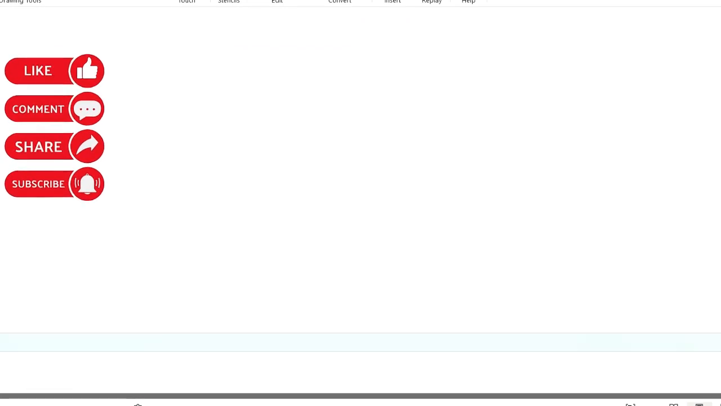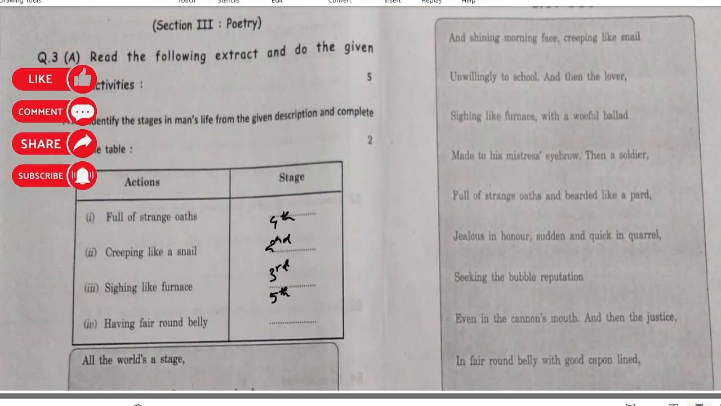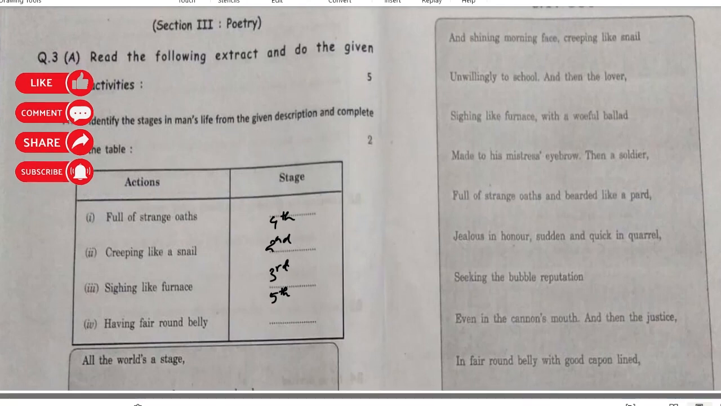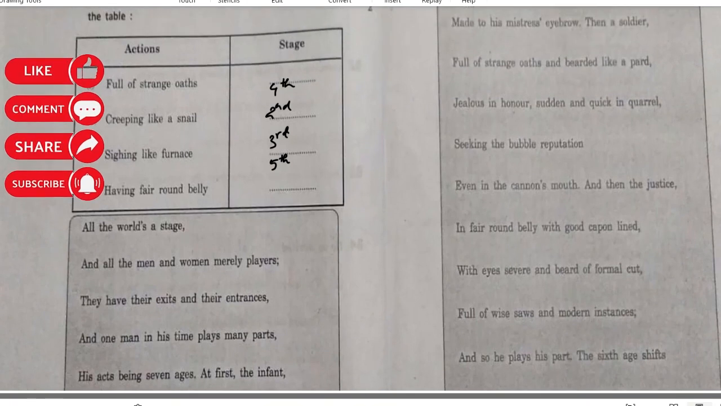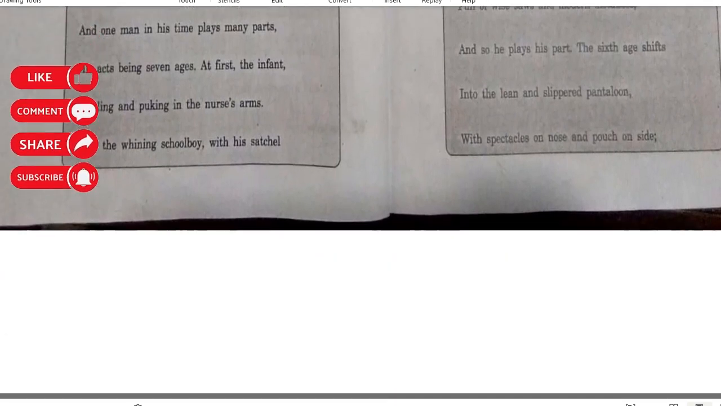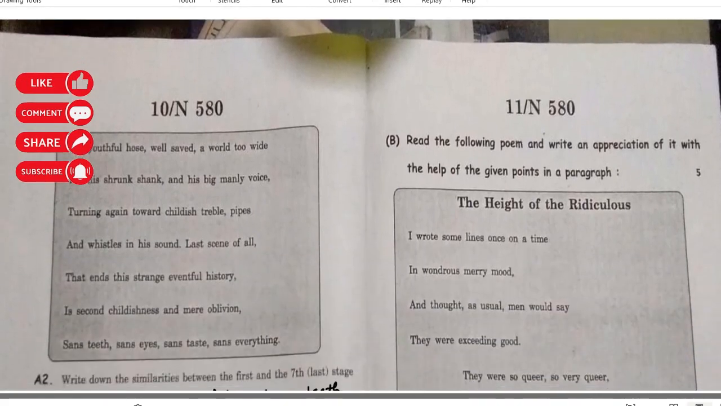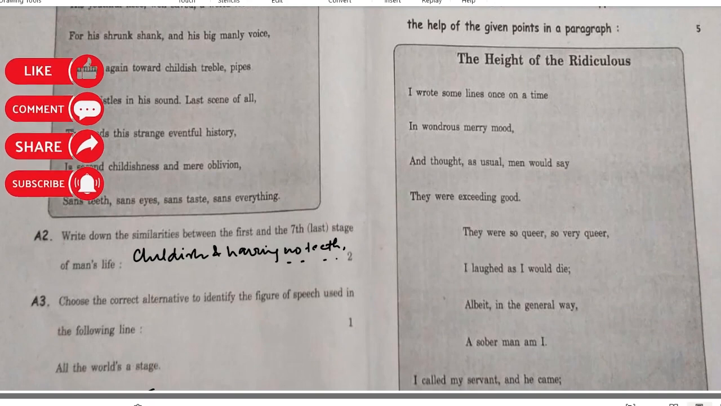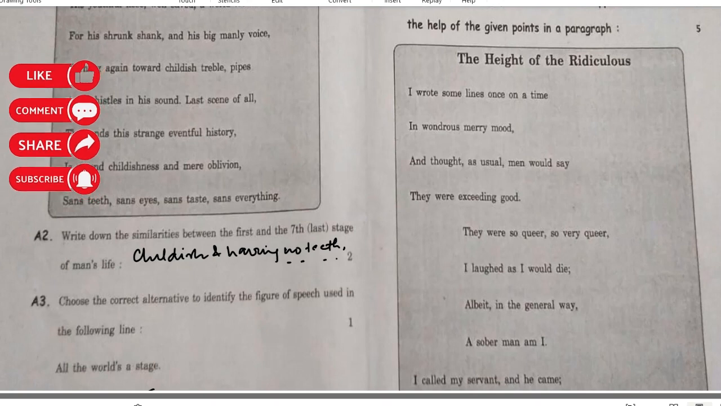Then comes the third section, which is poetry. And here again, it has been taken from the Seven Stages of Life written by Shakespeare. Going through the poem, I have written some of the answers, which you can see. And then there will be certain other questions based on this passage. So they are asking for similarities between the first, when the child is born, and the seventh, when he is about to die. So both are like childish stages, and having no teeth and other things can be written.